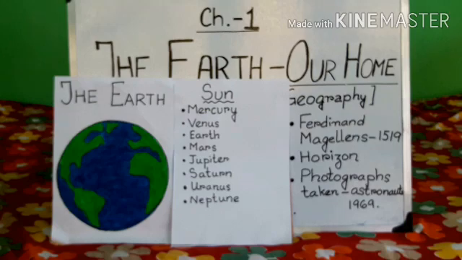Heavenly bodies are planets, stars and other celestial bodies. What is a celestial body? Celestial bodies are like stars, moon, sun, which are outside the surface of the earth. Everything that is present in space outside the surface of the earth is known as a celestial body. So all these things are known as heavenly bodies.